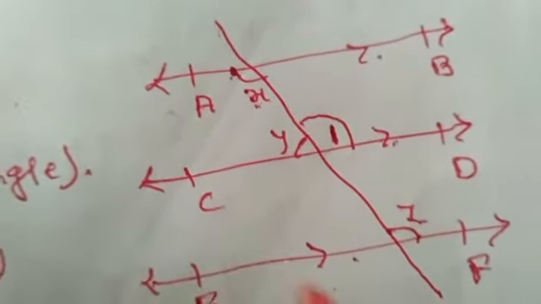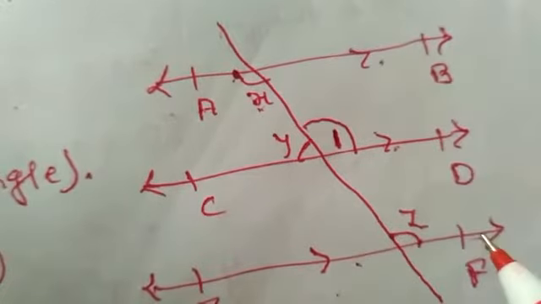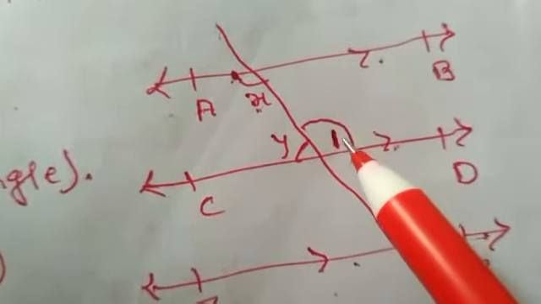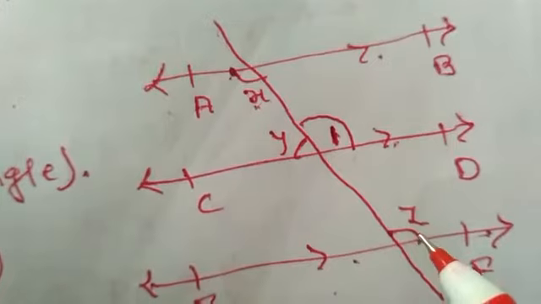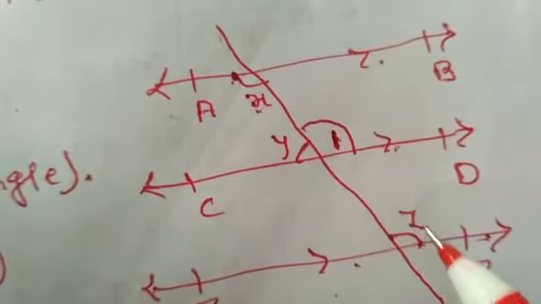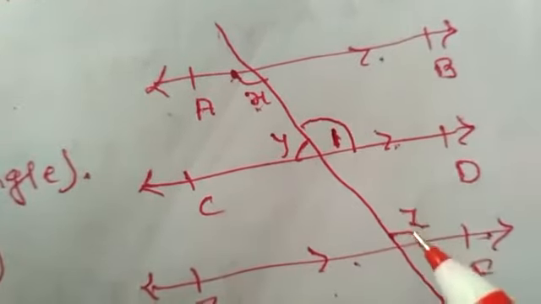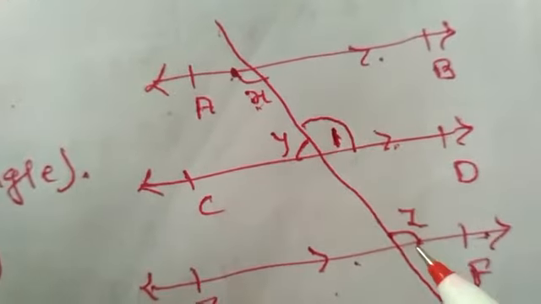Now children, CD is parallel to EF. So this angle 1 will be equal to angle Z due to the property of corresponding angles.